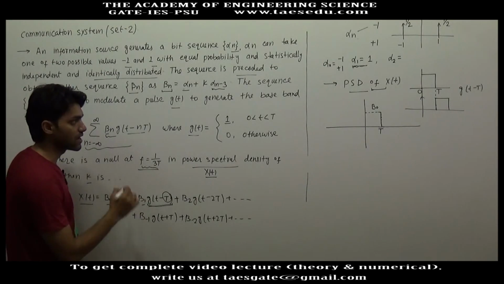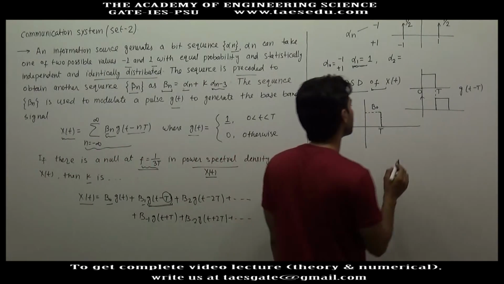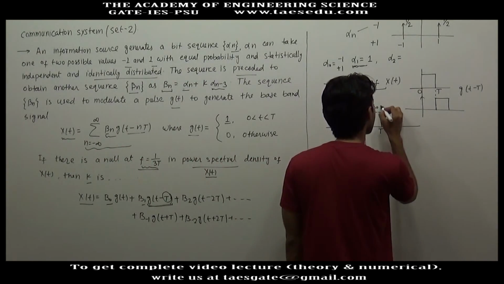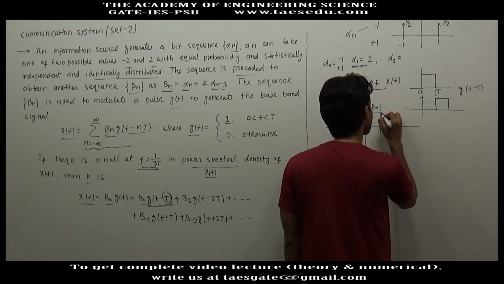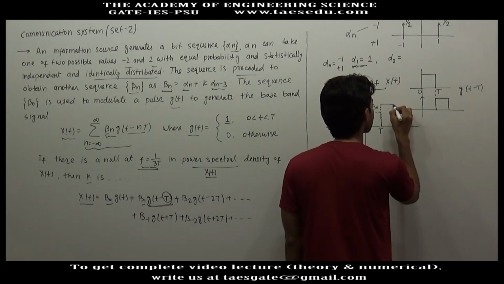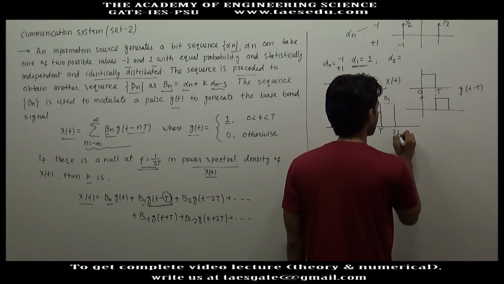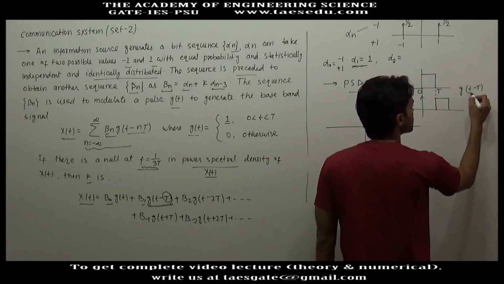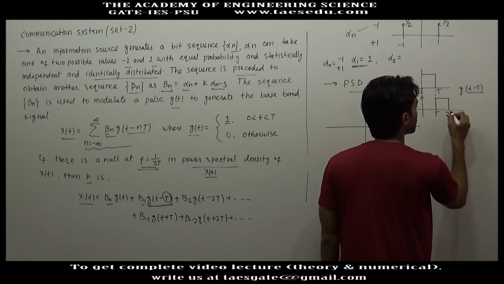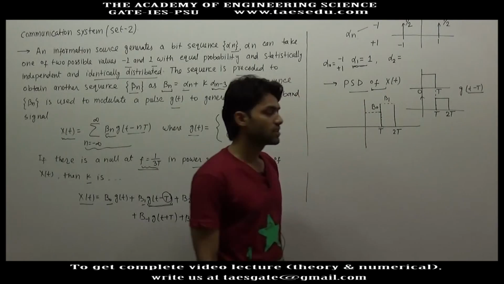So b1 is also a random variable, so again we will have a rectangular pulse. The height will be a dotted line, this is b1. This is 2T. g(t minus T) will start from T and it will again become 0 at 2T.